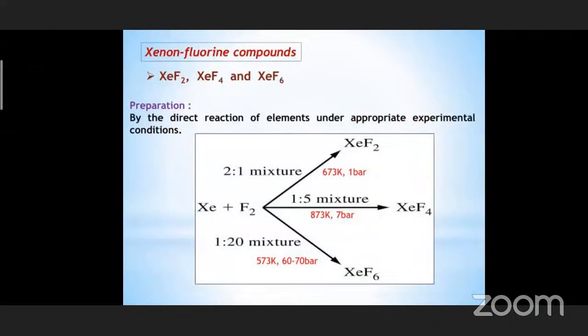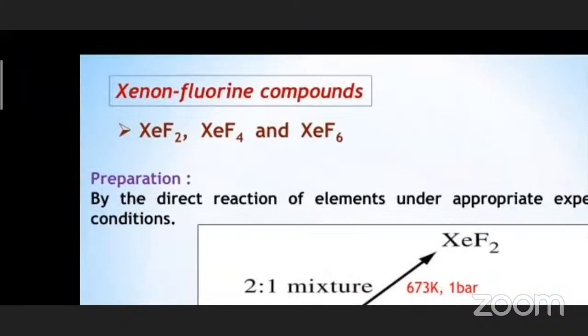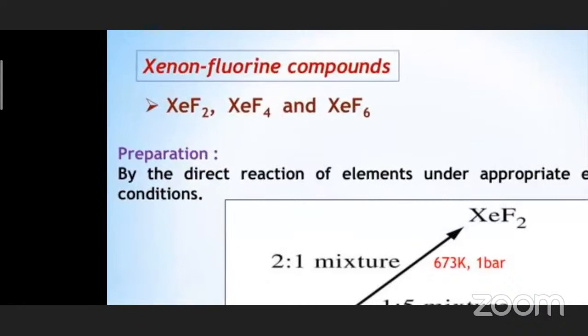So let us see the xenon fluoride compounds. Xenon is able to form 3 types of fluorides. What are those? XeF2, xenon difluoride, XeF4, xenon tetrafluoride, and XeF6, xenon hexafluoride.